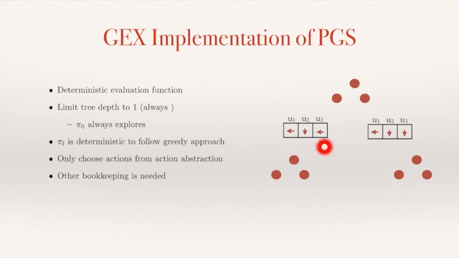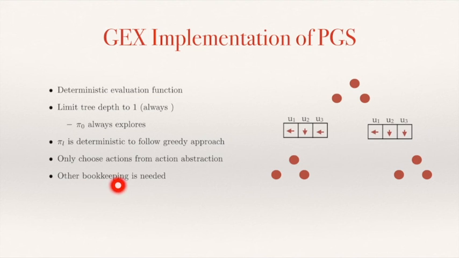Moreover, whenever we're creating these macro arms, we can only choose from actions that we have in our action abstraction. Just like the way that we define an action abstraction with the portfolio for portfolio greedy search, here we only get to choose the component actions which are related to our portfolio.